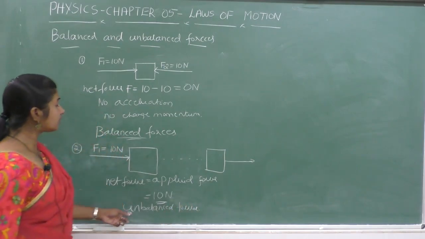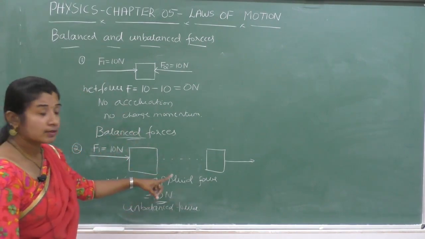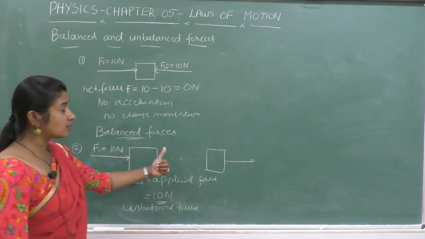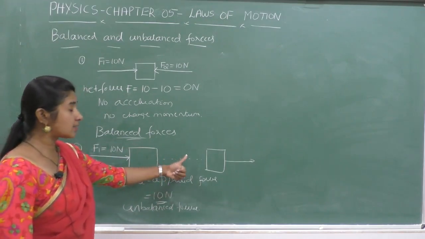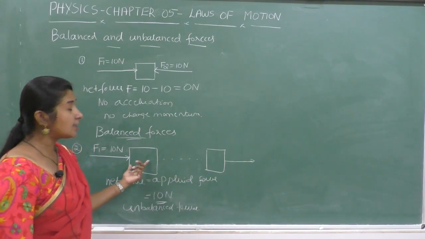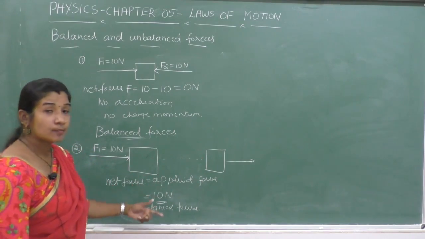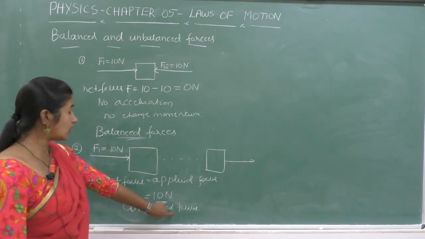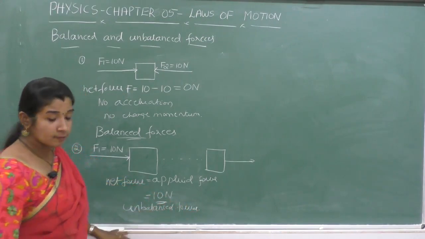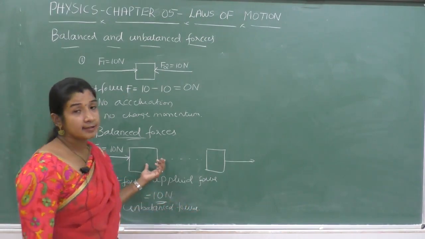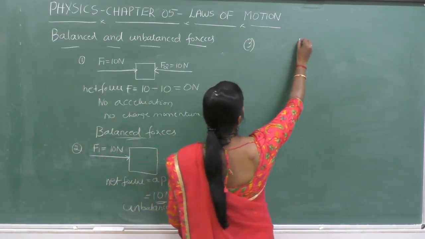When an unbalanced force acts on a body, the force is not equal to 0. This force produces motion in the body, the box. Therefore, there is an acceleration produced and there is a change in momentum also. Such forces which are responsible for the motion of the body are called unbalanced forces. So, if unbalanced forces are there, then there is a motion in the object.